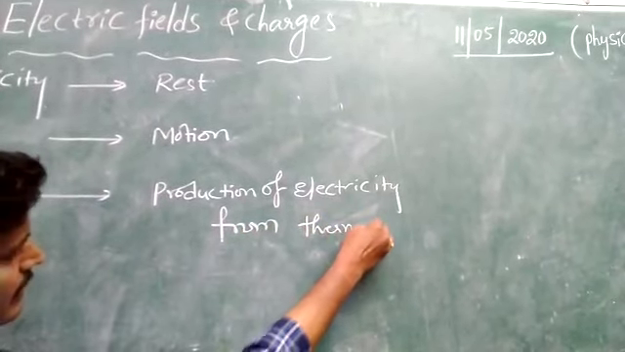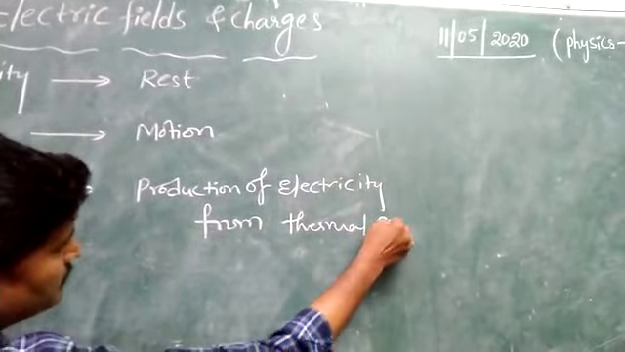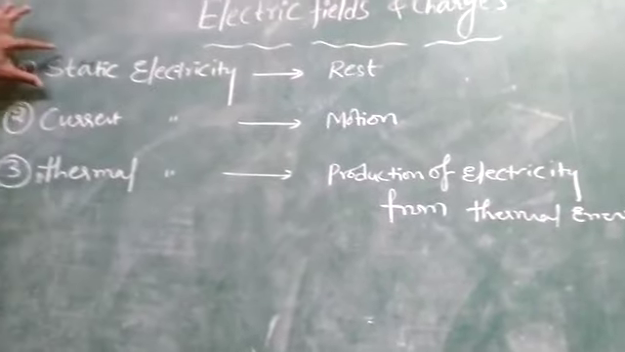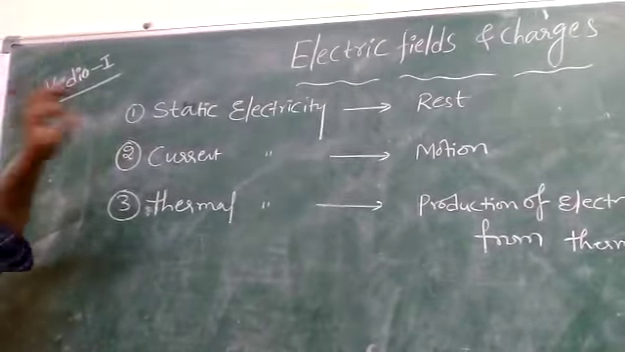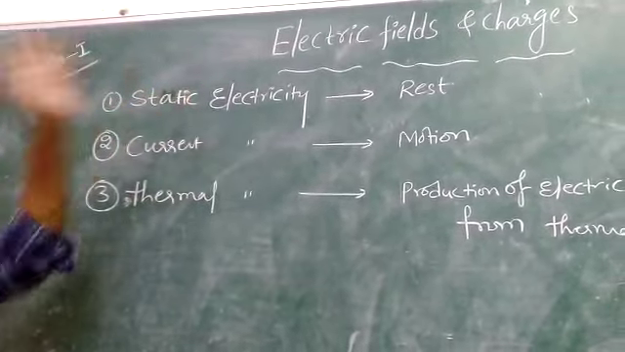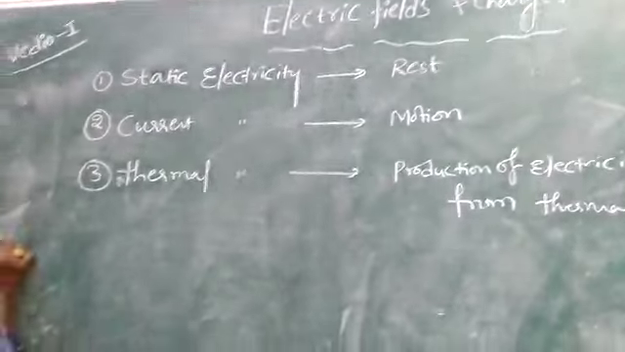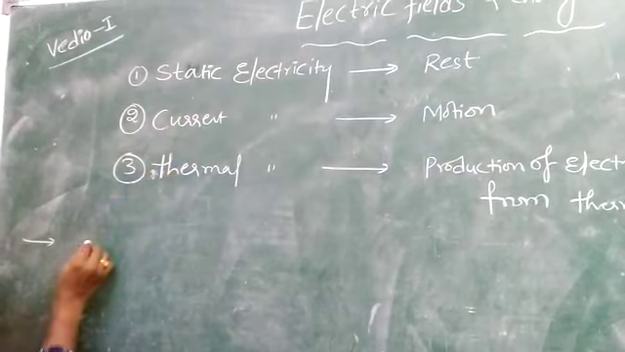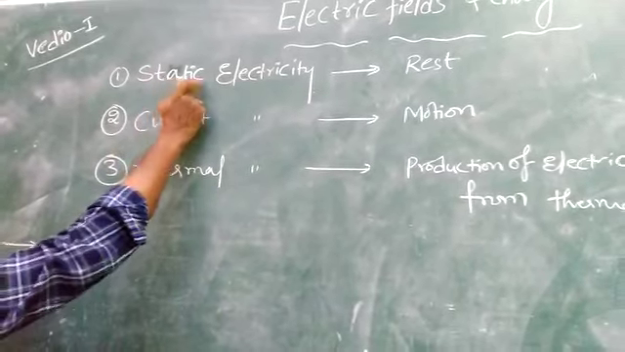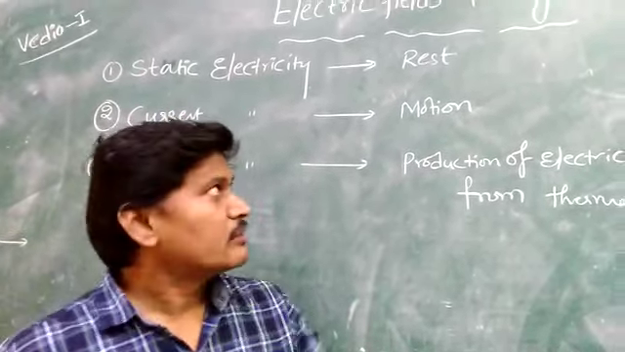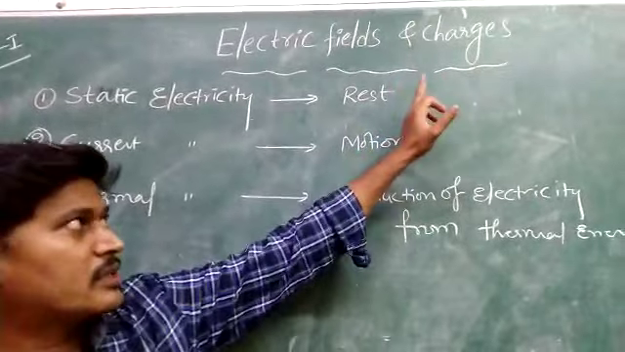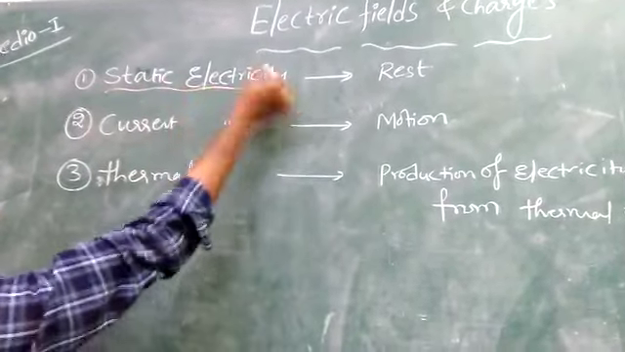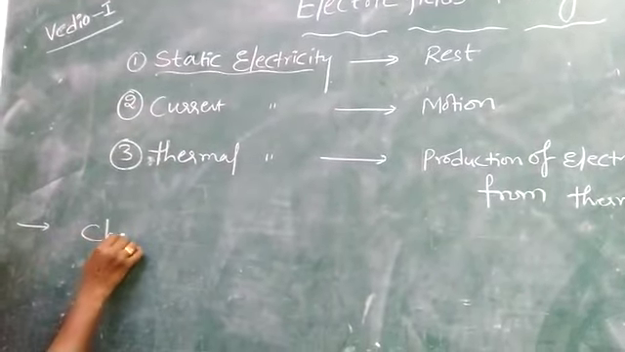So this is the classification of electricity. The first topic is static electricity. This is the topic, electric fields and charges, we are going to discuss today, an introduction only. So first, what is static electricity? Static electricity is nothing but the study of electric charges which are at rest. That is static electricity. Here, first, what is charge?